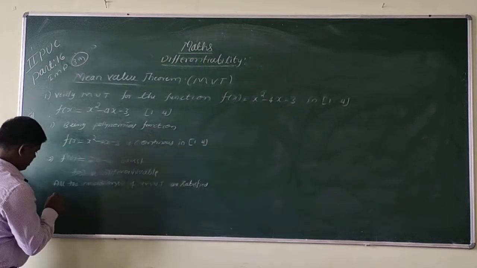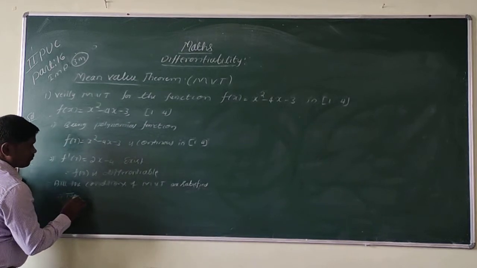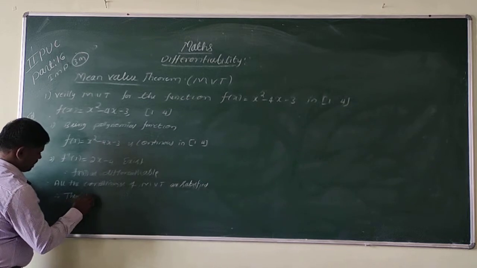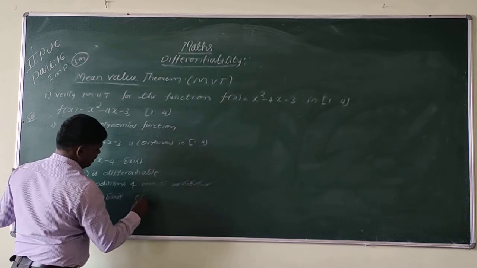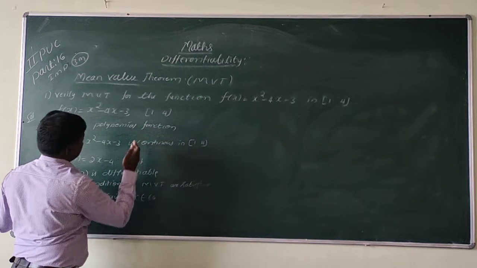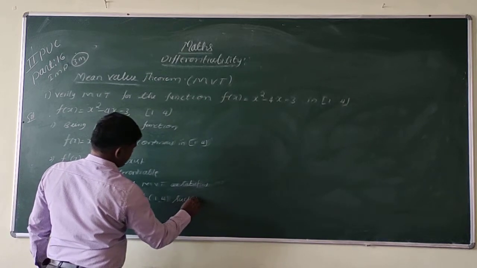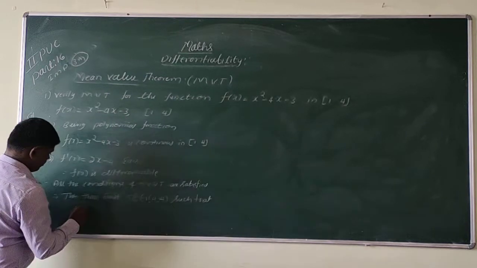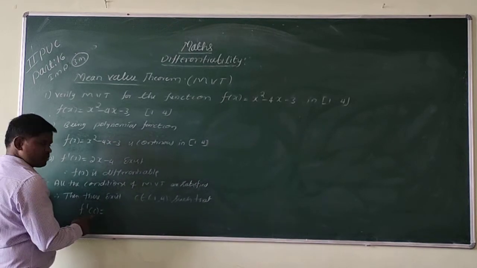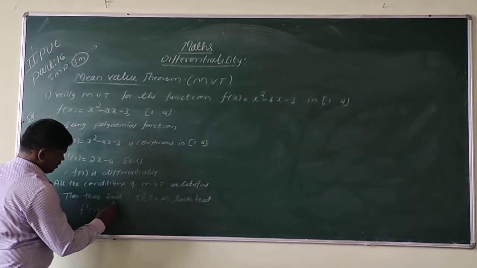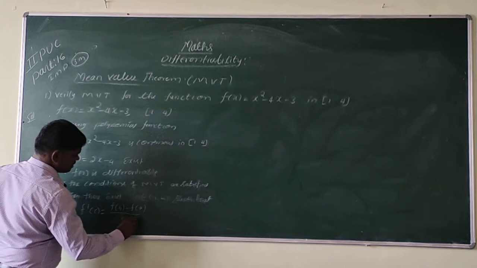Therefore there exists C in (a, b), that is C in (1, 4), such that f dash of C is equal to f of b minus f of a divided by b minus a.